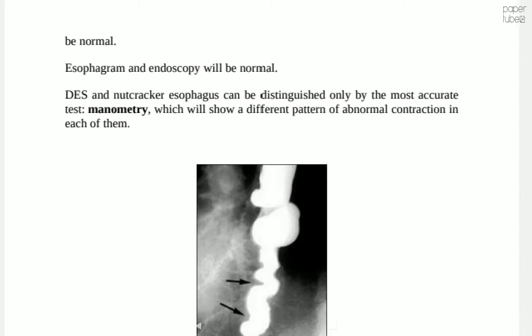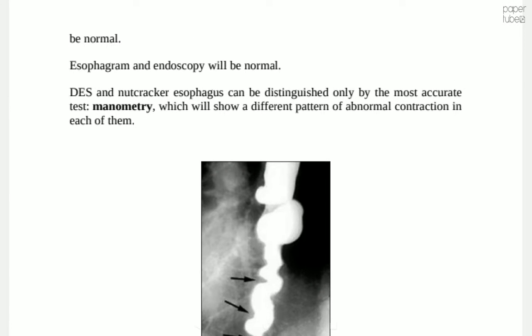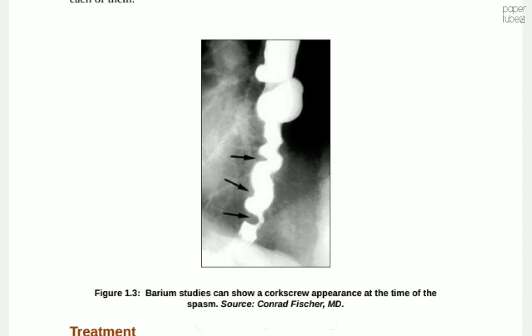Esophagogram and endoscopy also will be normal. DES and nutcracker esophagus can be distinguished only by the most accurate test, manometry, which will show a different pattern of abnormal contraction in each of them. Barium studies show a corkscrew appearance at the time of spasm.